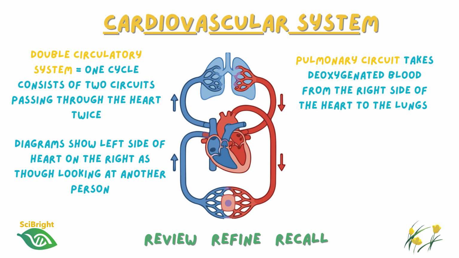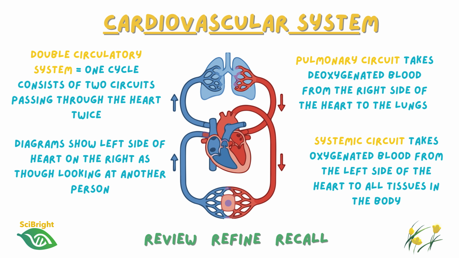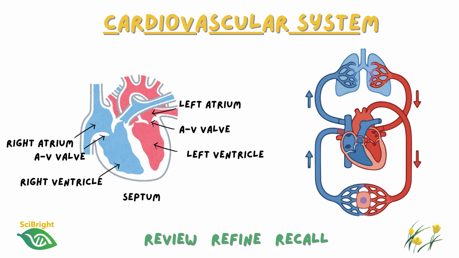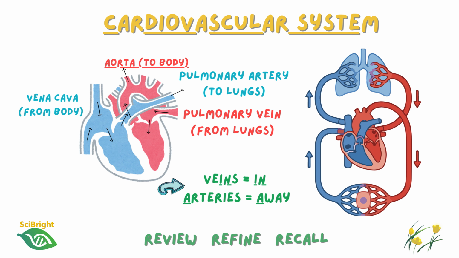The pulmonary circulation carries deoxygenated blood from the heart to the lungs, where carbon dioxide is removed and oxygen is absorbed. The oxygenated blood then returns to the heart before being pumped around the body by the systemic circulation. At GCSE, you will have spent time learning the names of the chambers, valves, and major blood vessels, and it's worth making sure you are confident with these before starting Year 12. A key rule is veins take blood into the heart and arteries away from the heart.